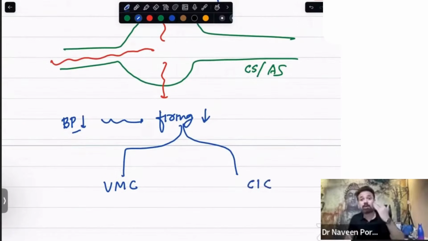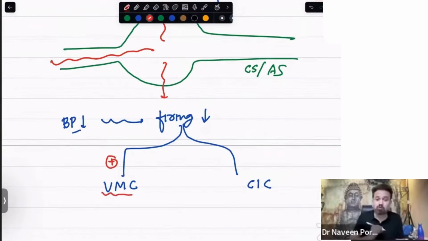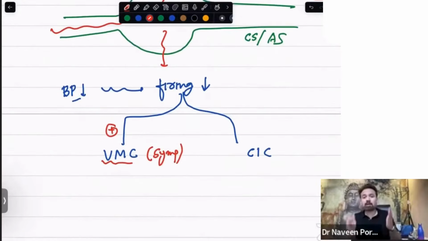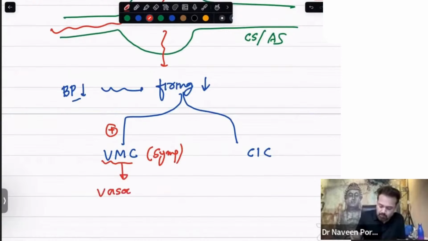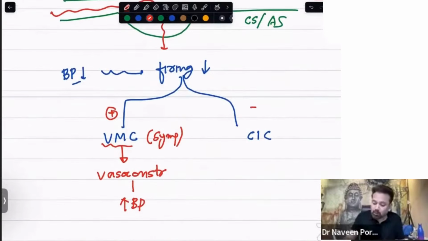Now BP is less, you want to increase the BP, so you will stimulate the vasomotor center. What is the vasomotor center? Is it sympathetic or parasympathetic? It is sympathetic. So you want to stimulate sympathetic. You are standing, all blood will go to your leg, BP becomes less. You want to increase the BP, so you will stimulate sympathetic VMC, and this is going to cause vasoconstriction, and this will cause increase in your blood pressure. And the cardio-inhibitory center, which is your vagus nerve, will